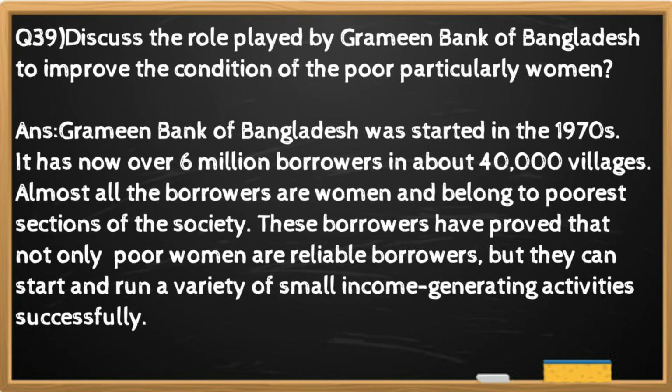Question number 39. Discuss the role played by Grameen Bank of Bangladesh to improve the condition of the poor, particularly women. And the answer is Grameen Bank of Bangladesh was started in the 1970s. It has now over 6 million borrowers in about 40,000 villages. Almost all the borrowers are women and belong to the poorest sections of the society. These borrowers have proved that not only are poor women reliable borrowers, but they can start and run a variety of small income generating activities successfully.